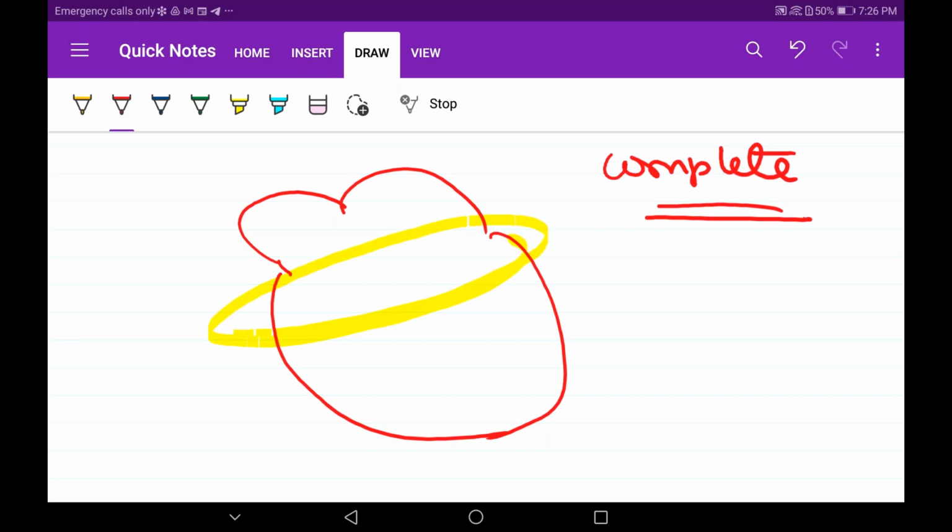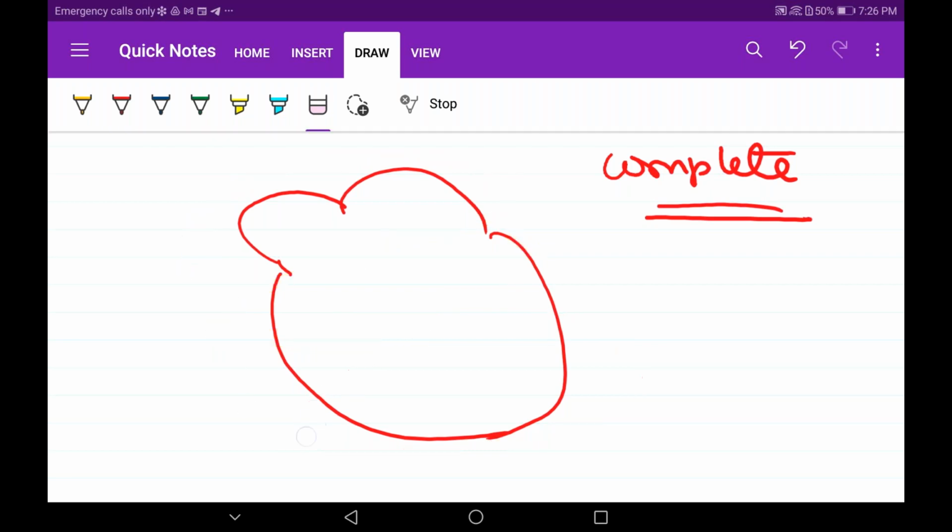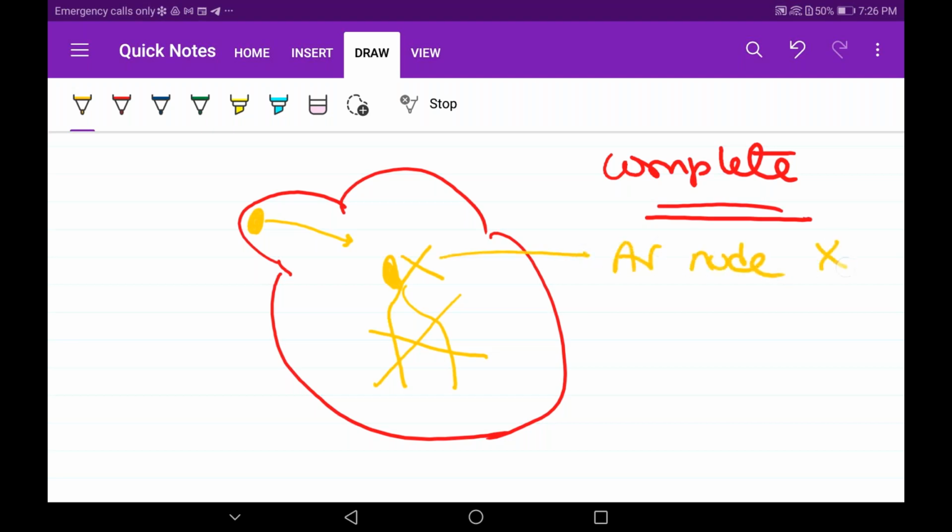There is no conduction, there is no correlation between atria and there is no correlation between ventricles. What do I mean by this? Focus over here. See, when the SA node is conducting, the AV node is not at all acquiring the impulse, or otherwise this bundle of His is not at all acquiring the impulse. Just remember this. Don't go into detail. So what is happening? I told you, AV node completely useless or bundle of His completely useless.